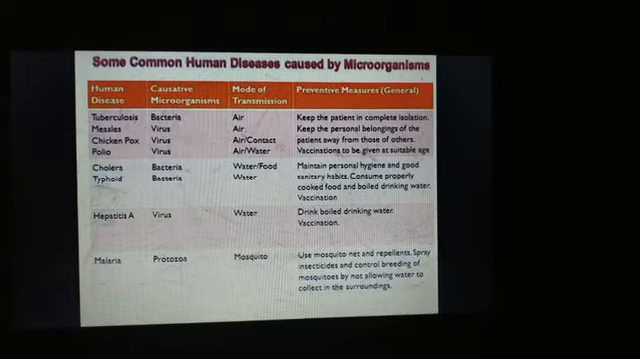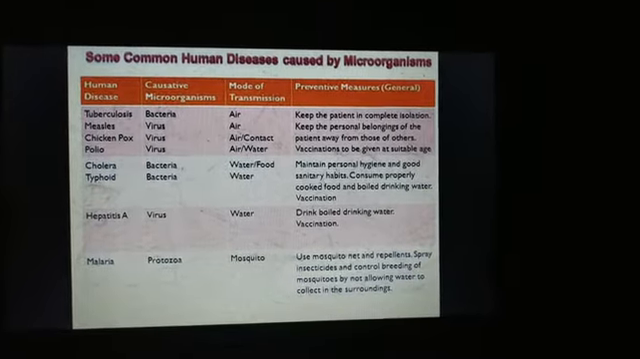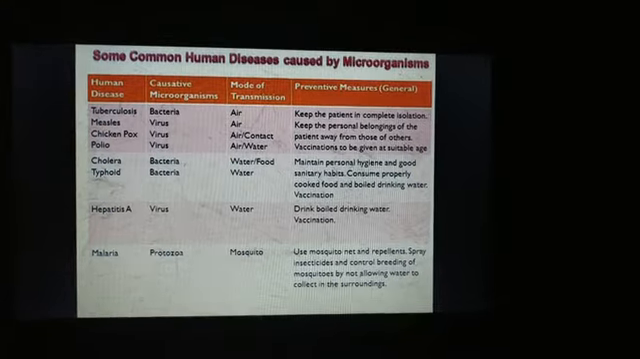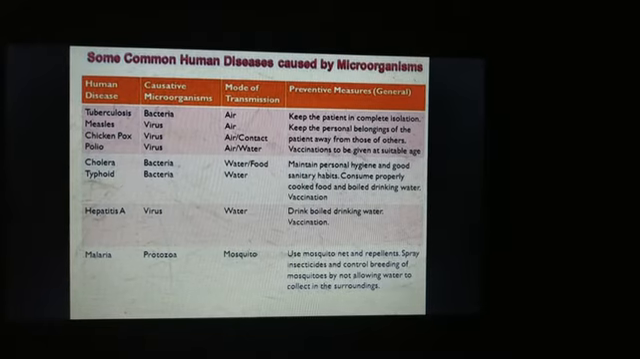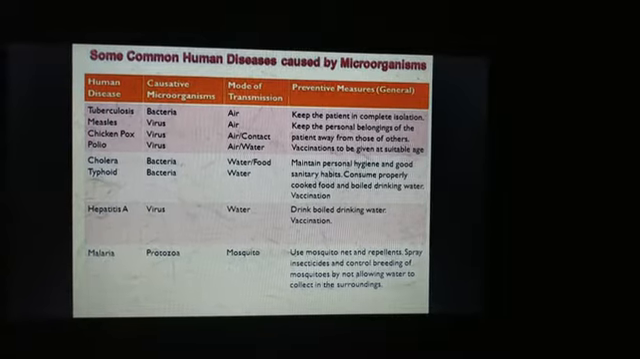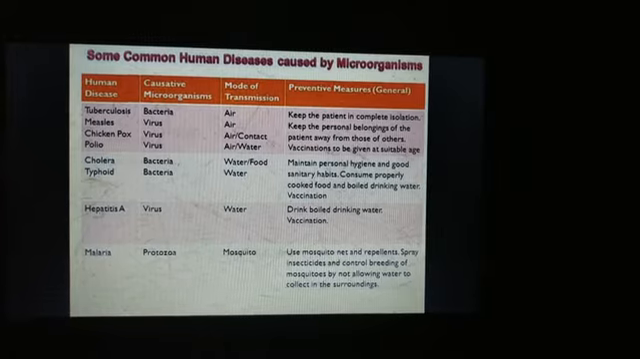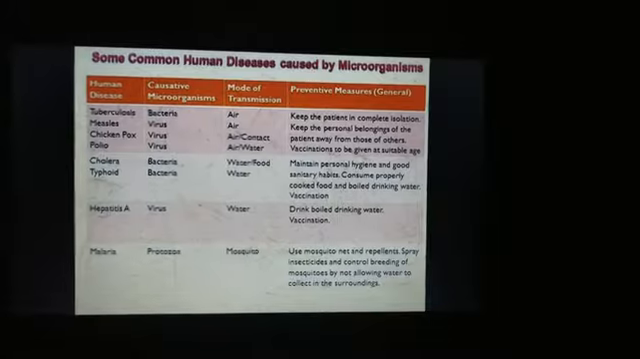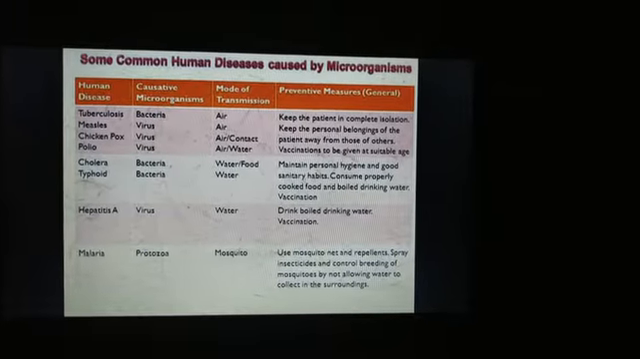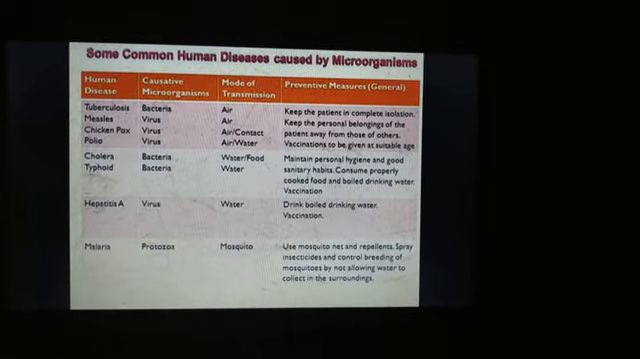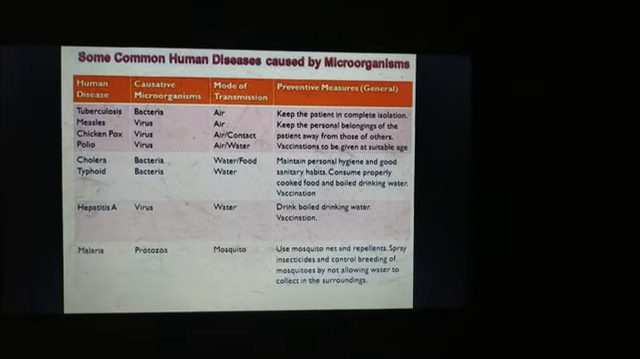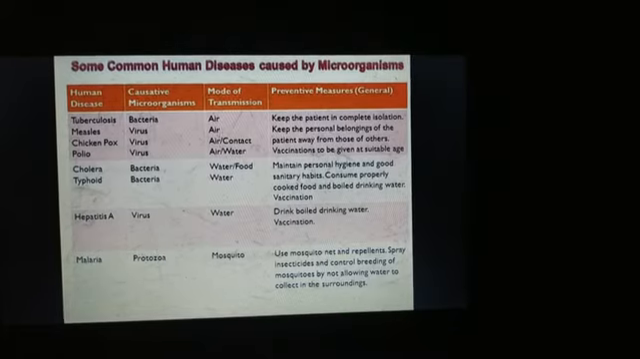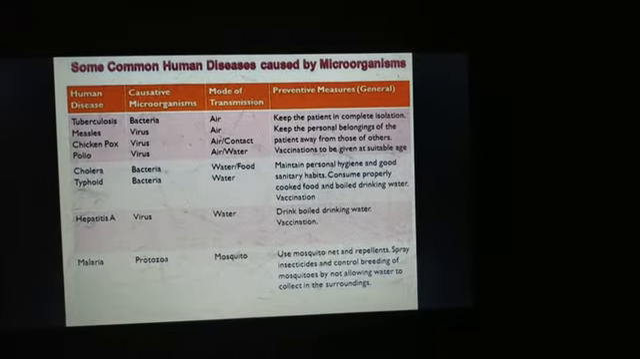The next one, chickenpox. This is also caused by a virus called varicella. And these are transmitted through air and by direct contact with the infected person. Since in chickenpox the infected person has rashes throughout the body, if someone is in contact with that person, chances are he might also get infected.